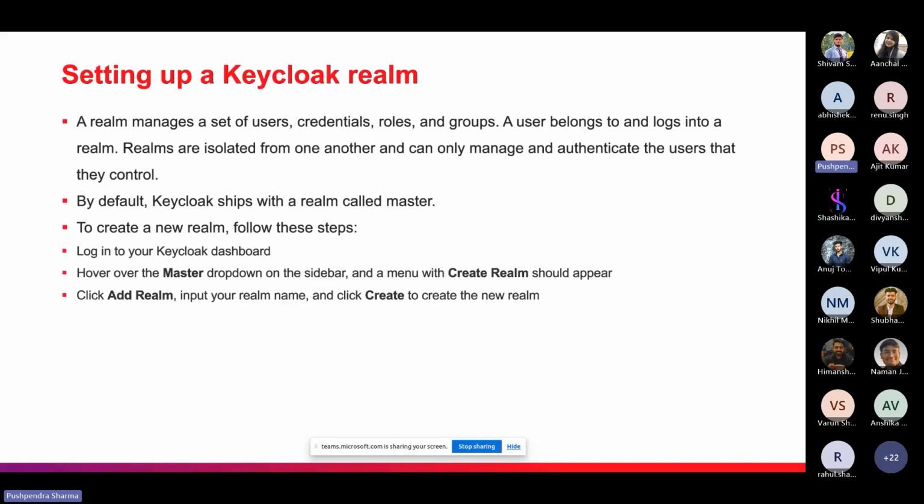We can use a different realm for different apps and manage the authentication the way we want. By default, Keycloak ships with a realm called master. It is not preferred to use the master realm, but we can. I will use the master realm for demo purposes only, but it's advisable to avoid the master realm.